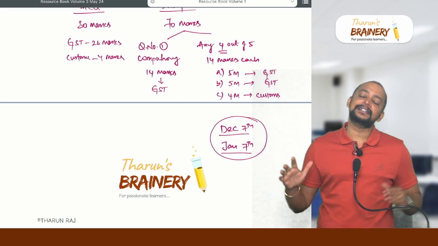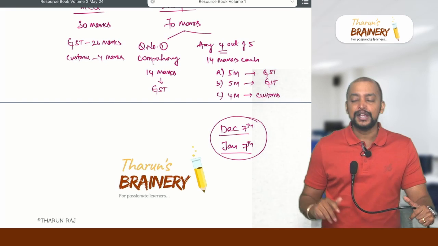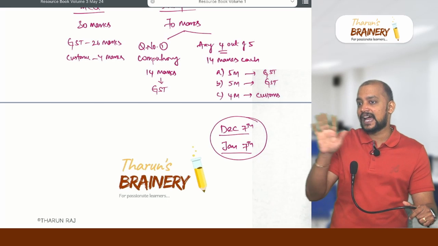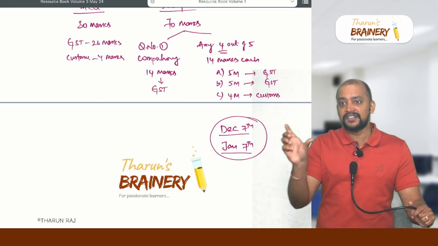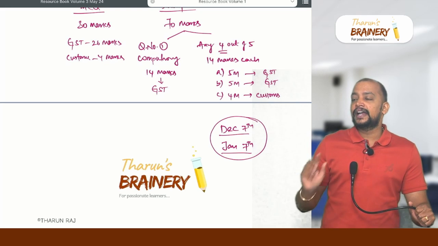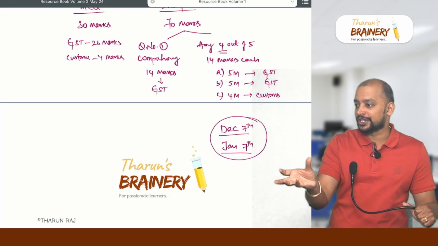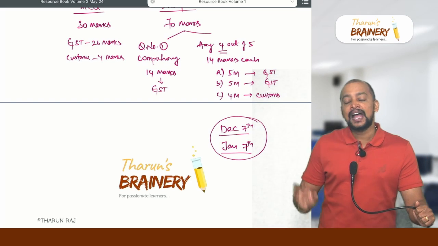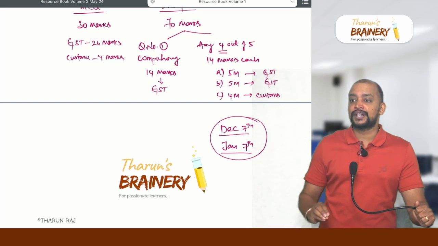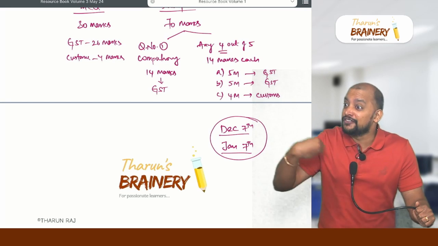So what I did, the entire portion, I'll share with you the details of the test series. In total, I have divided the entire portion into 7 tests, which means 7 Saturdays, 7 weekends. Each weekend, 50 marks on the respective portion. I will also give you which portion it will be, and that particular portion, you are already attending the classes. I'll also give you the revision video for that.